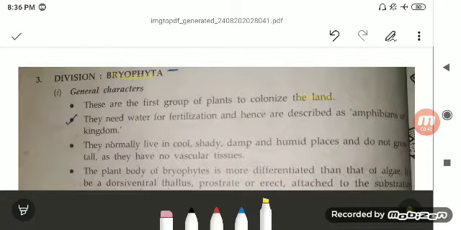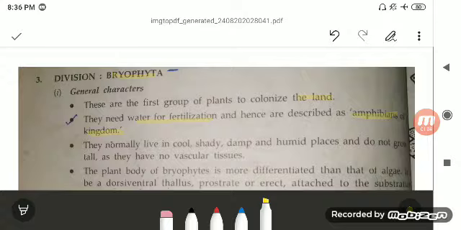They need water for fertilization and hence are described as, or known as, the amphibians of the plant kingdom. So if the question is there, you have to name the plant amphibian, the answer is bryophyte.